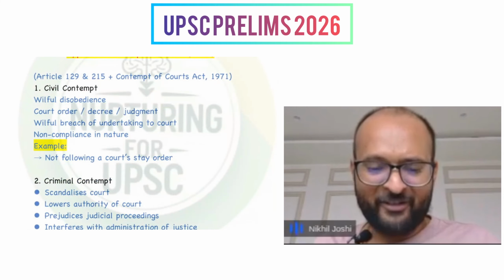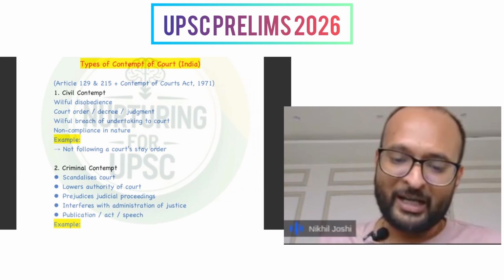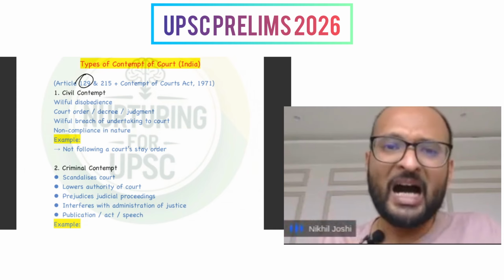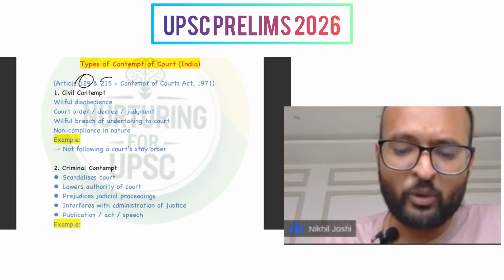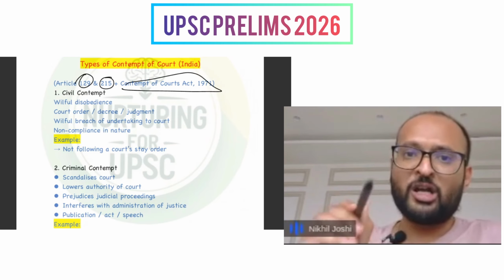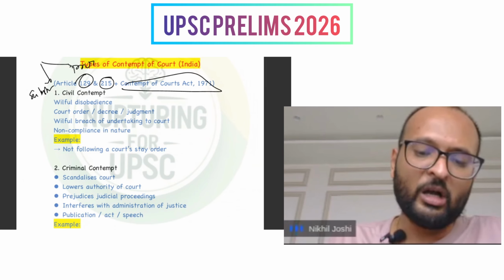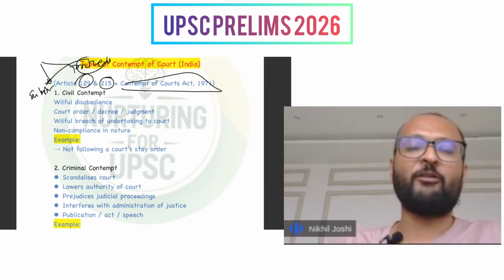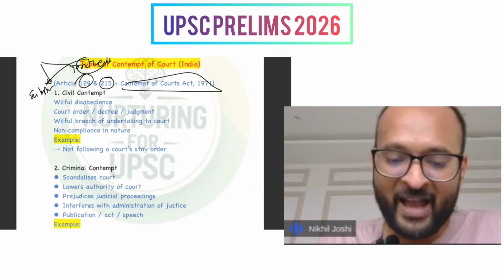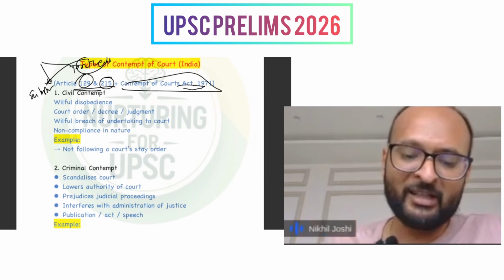Then a bit of clarification with respect to contempt of court, because this has been asked 2 times in the prelims. So Article 129 talks about the contempt of court of the Supreme Court, and similar provisions are reflected in Article 215 as well. And for the procedural clarification, laws are of 2 types: substantive law and procedural law. The procedural law aids the substantive law in determining the procedures that exist. So to clarify and make functioning smooth, the Contempt of Courts Act was put in 1971, and